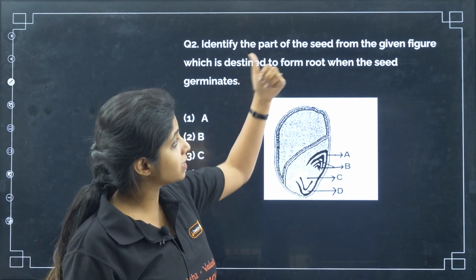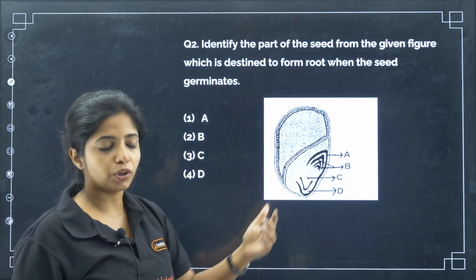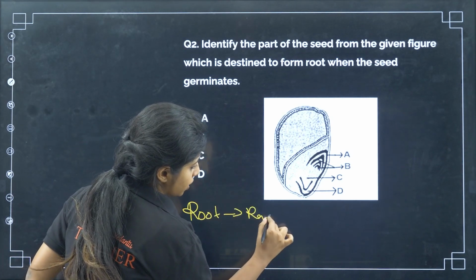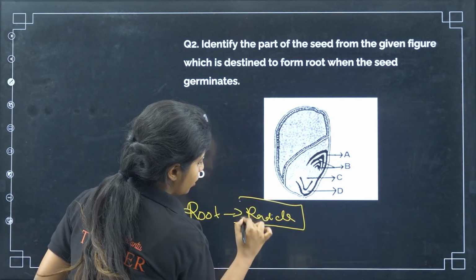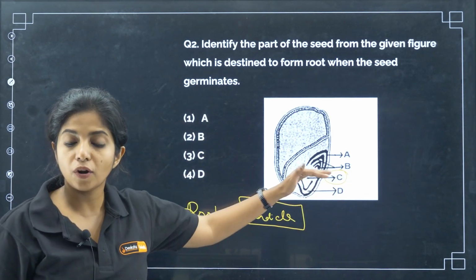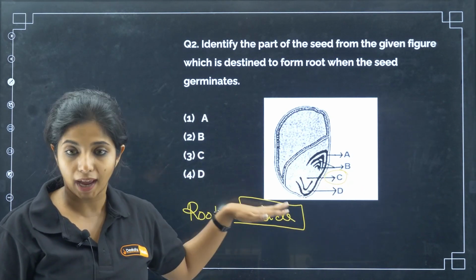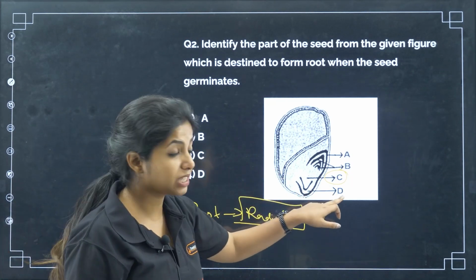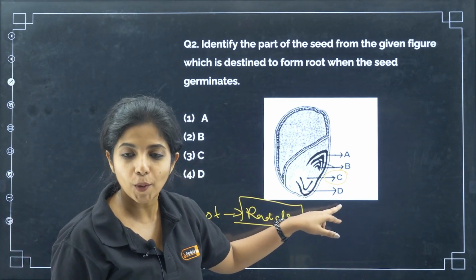Now you are asked, what is that structure that will give rise to root? Root always comes from something known as radicle. And what is radicle over here? This part that you see here is the radicle. My dear children, always remember the radicle is covered by the root cap. In the case of monocots, they have an extra layer down there, which is D. What do you call it?